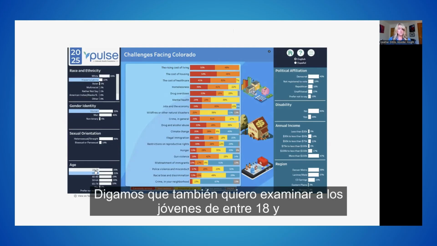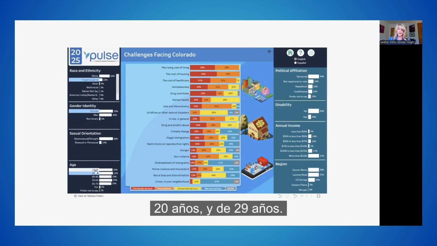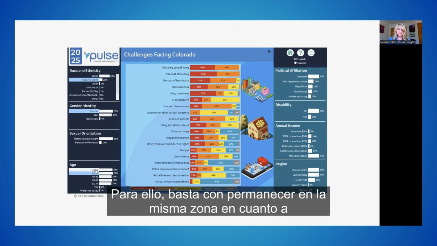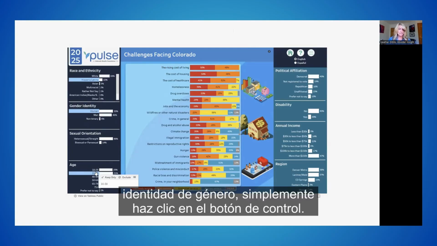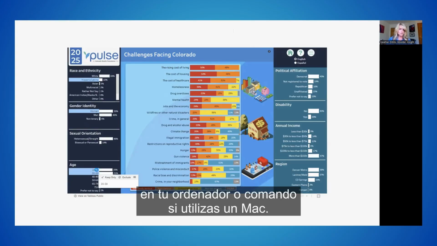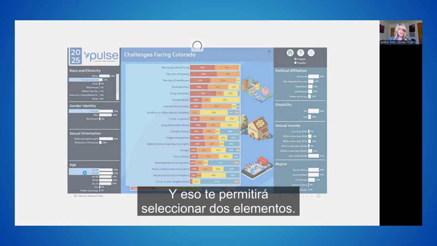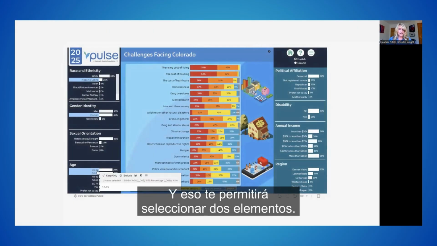Let's say, though, that I want to look at two items within these. So let's say that I also want to look at the 18 to 29-year-olds. To do that, you can simply, within the same area for age, sexual orientation, gender identity, you simply click on the control button on your computer or command if you're on a Mac. And that will allow you to select two items.